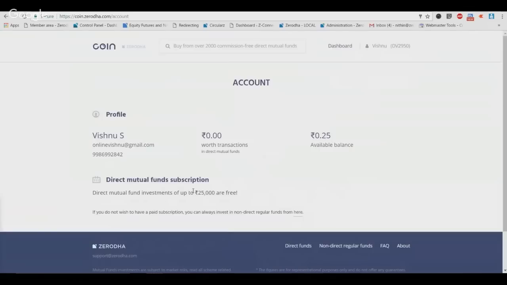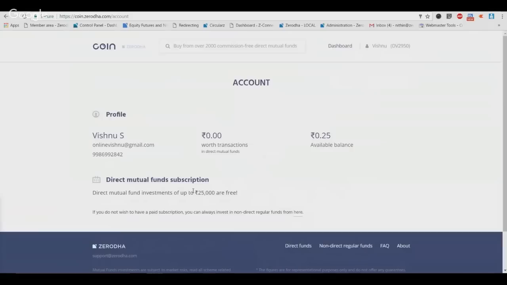Now, in some of the queries that I've answered, a few people had concerns saying that they invest very small amounts, 100 rupees, 200 rupees, 500 rupees a month. How will 50 rupees make sense? Here's the thing: the first 25,000 rupees is absolutely free. If you're investing 500 rupees a month, then for the next 50 months there is no 50 rupees a month to pay. By the time you hit the first 25,000 rupees, hopefully your monthly installments would have gone up, because you've grown in life. So it will still make sense to go with direct plans.